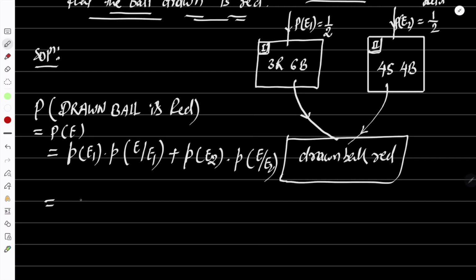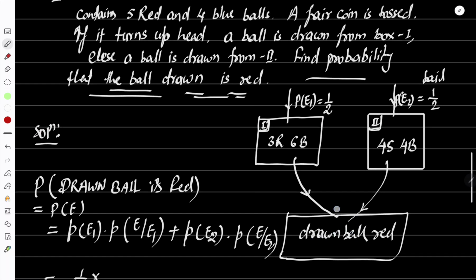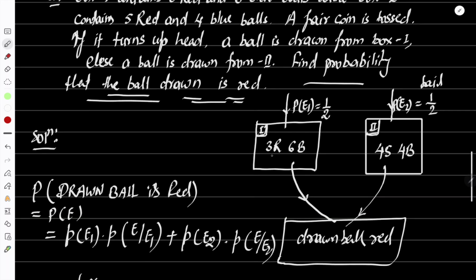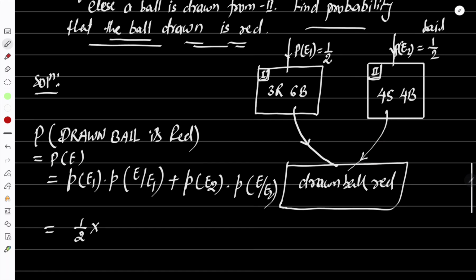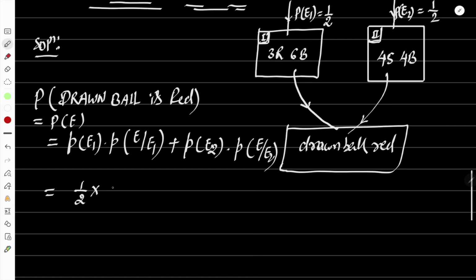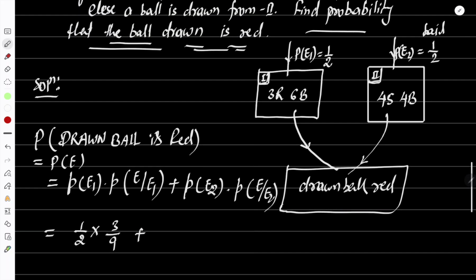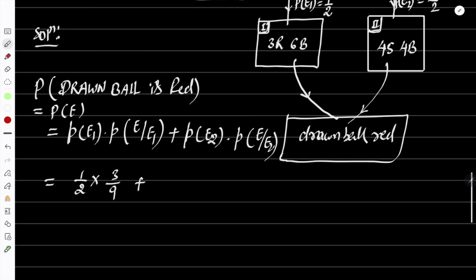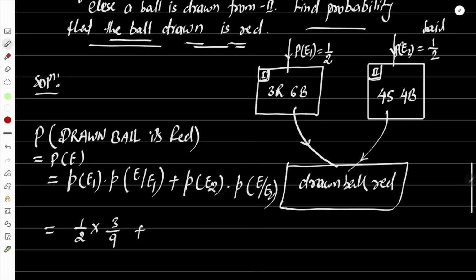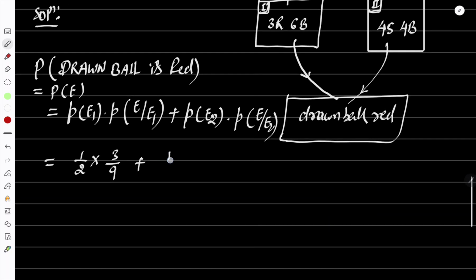So probability of E1 means getting the head, 1 by 2. Probability of E means you are finding the red ball. Here there are 3 red balls and 6 blue, total 9, so to get a red ball it is 3 by 9. Plus probability of E2: if it turns tail, the probability of getting the tail, the path probability, is 1 by 2.